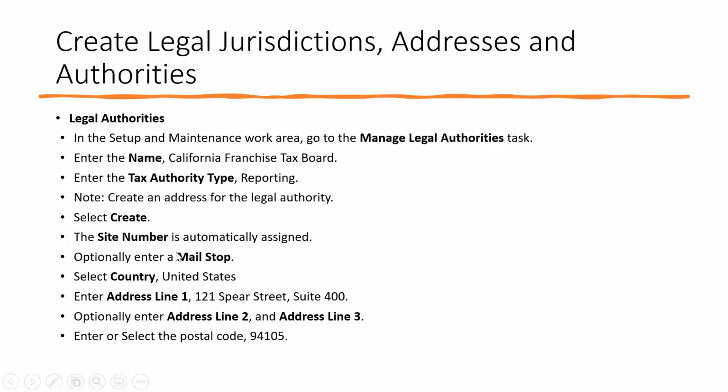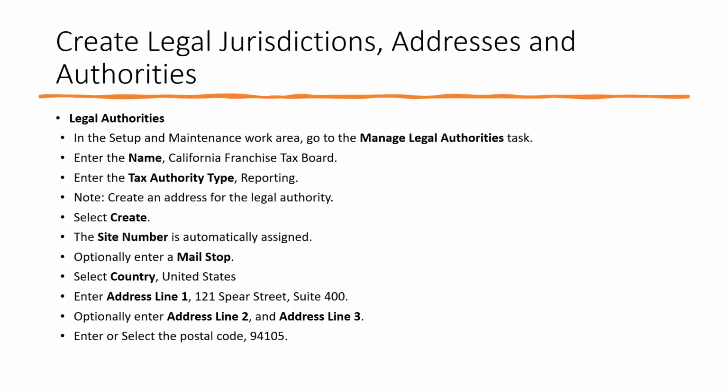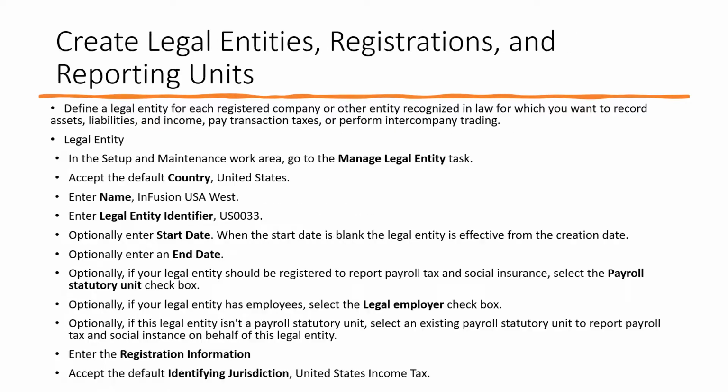Then legal authorities. We have to create our legal authorities. We will create 2 legal authorities, one somewhere in California, and the other in San Francisco. So maybe you can have information on the other legal authorities that you want to create. And then we will define the legal entity, how we can define our legal entity in the system.